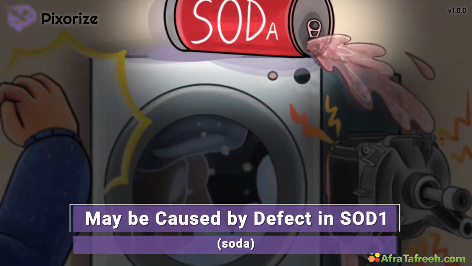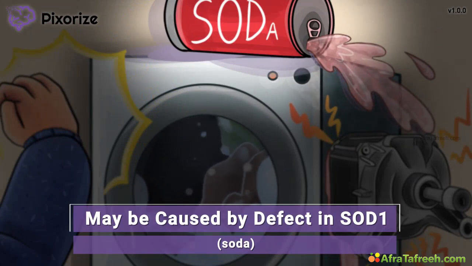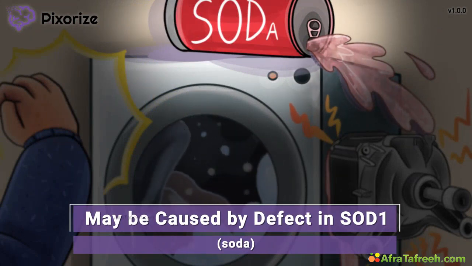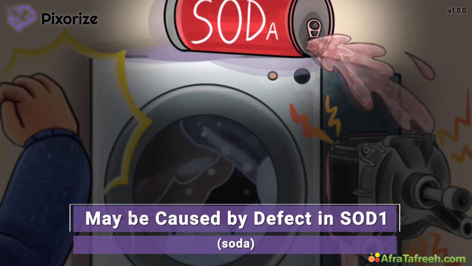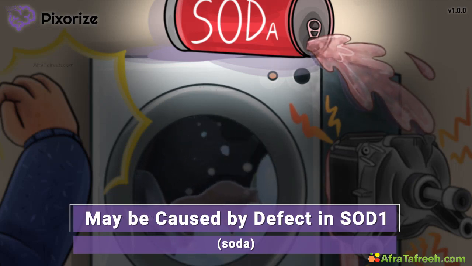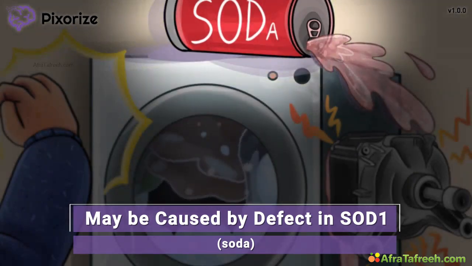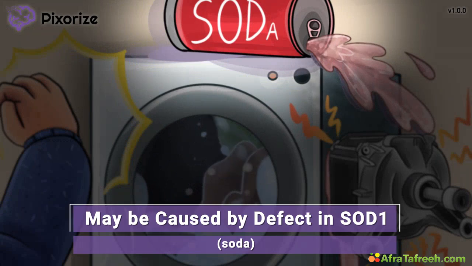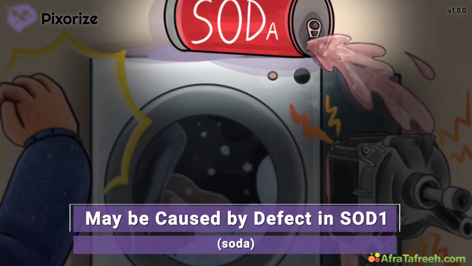Uh-oh, looks like our elderly friend here got mad by something on TV and hit the washing machine here in anger. Unfortunately for you, you put your open soda bottle on top earlier, and now the soda is spilling everywhere. By the way, the soda here should help you remember the gene SOD1. You know, since SOD stands for soda.